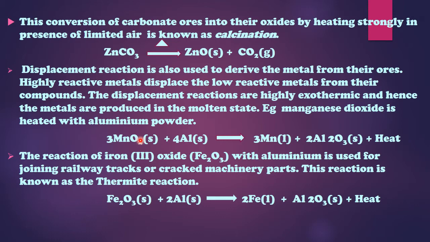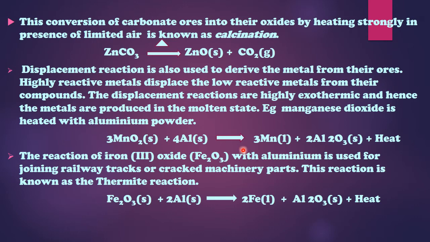But for metals from which oxygen is difficult to remove using carbon, more reactive metals are used so that their oxygen can be removed. So this is an example. Like manganese oxide, it's not very easy to remove oxygen from manganese oxide. So to remove oxygen from it, aluminium is used. In this reaction you can see that after the reaction, manganese is all alone in the form of a liquid, because this reaction is an exothermic reaction, and you get aluminium oxide, and heat is released.